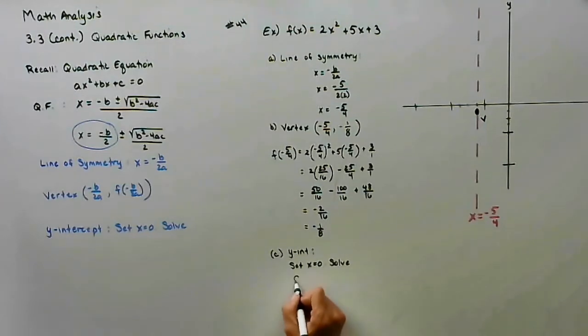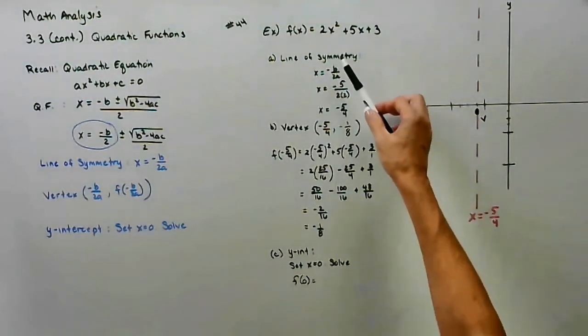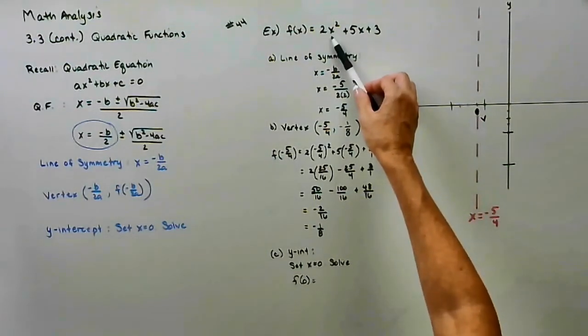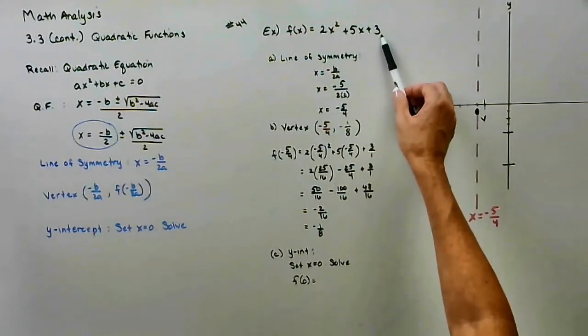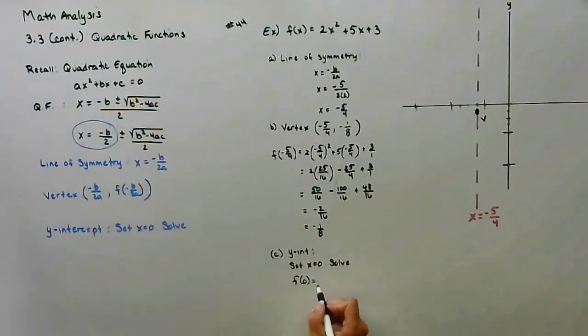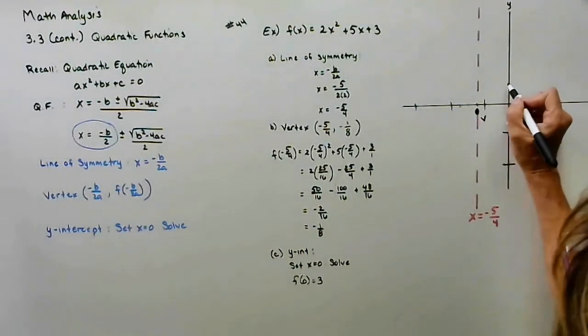So let's find f of 0. You can do this mentally. Substitute in 0, first term is gone. Substitute in 0, second term is gone. I'm only left with 3. So I now know the y-intercept is 0, 3.